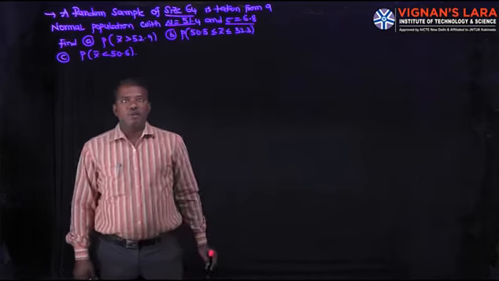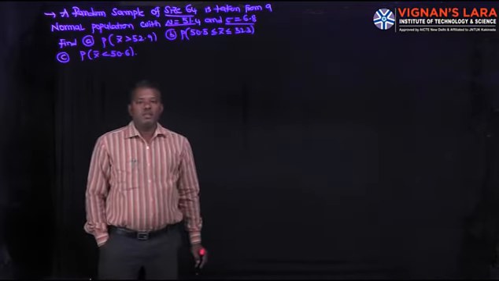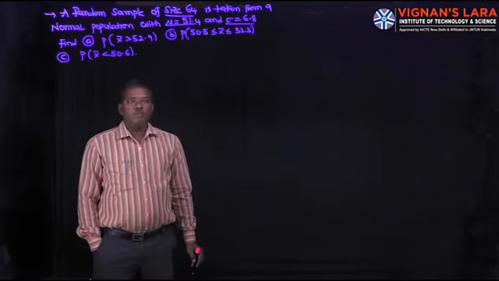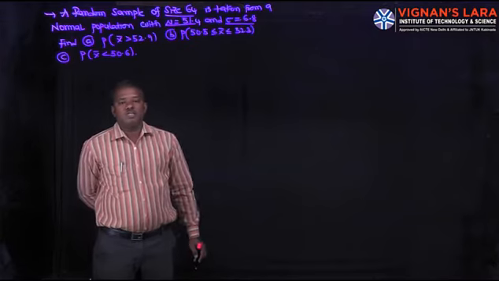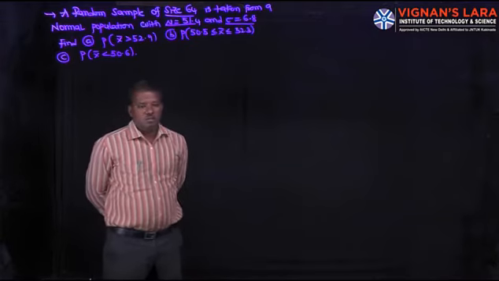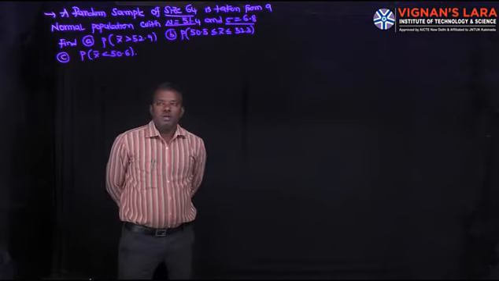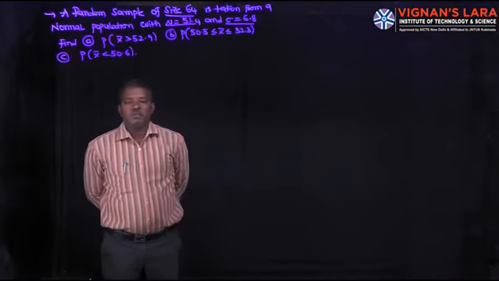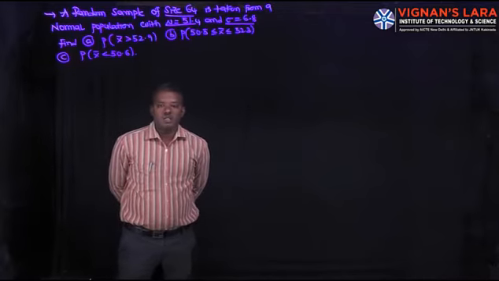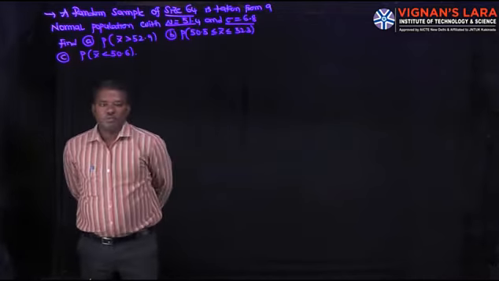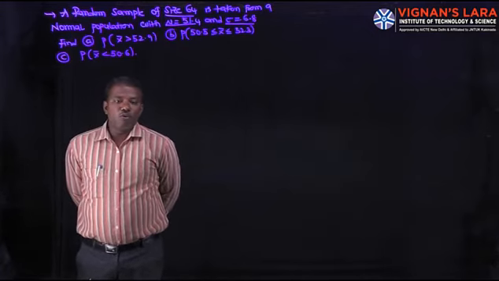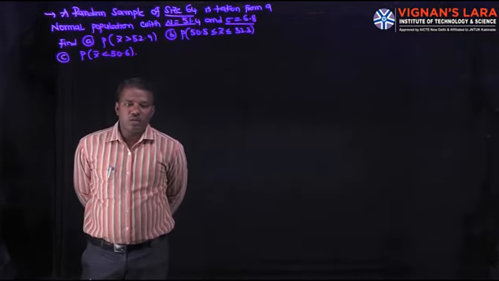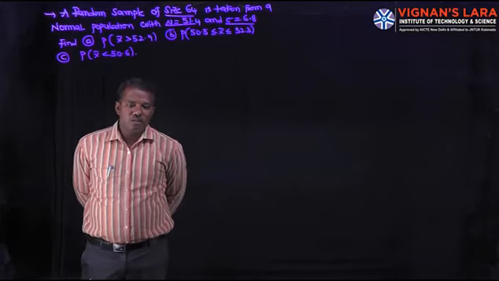Find P of x bar greater than 52.9, the probability in between 50.5 and 52.3, and P of x bar less than 50.6. It's a very important problem, and it covers all 3 types of problems: in between, greater than, and less than.